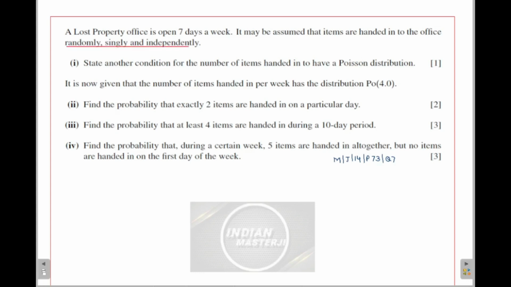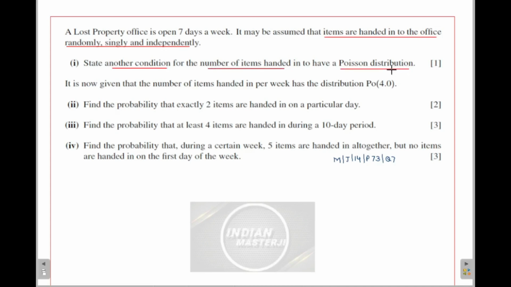So the event is handing of the items into the office, and the events occur randomly, singly and independently. Then they are asking, state another condition for the number of items handed in to have a Poisson distribution.